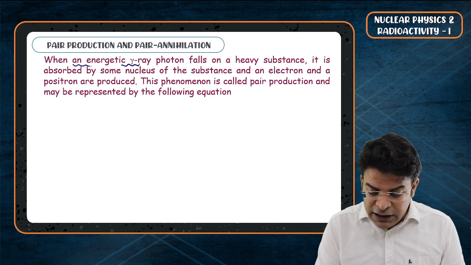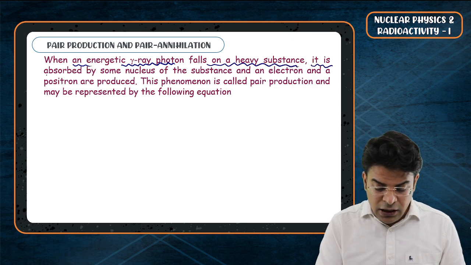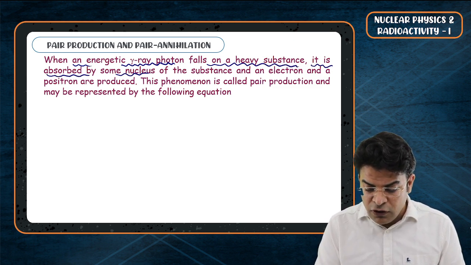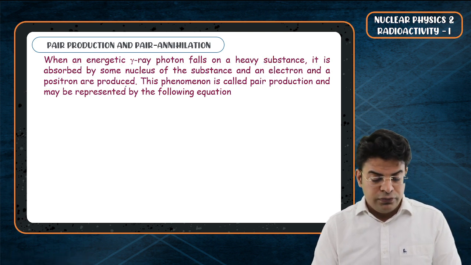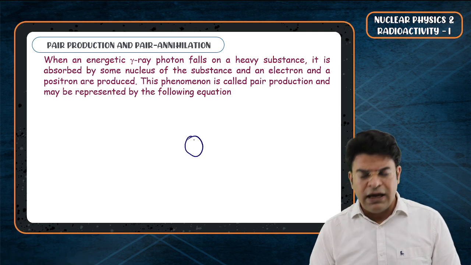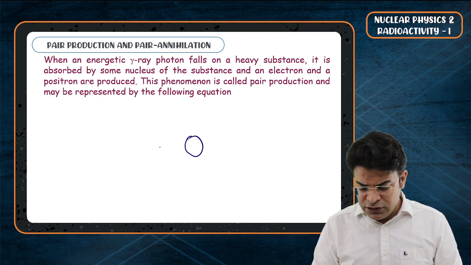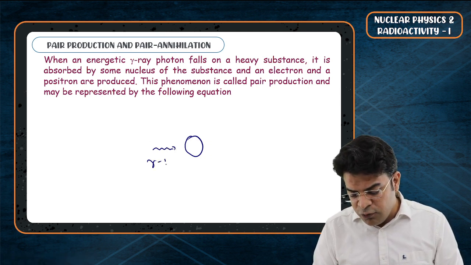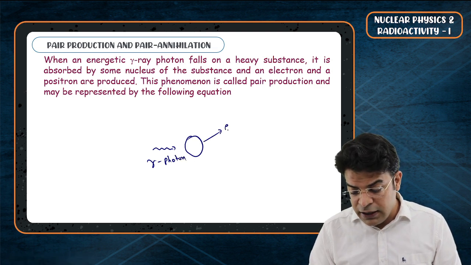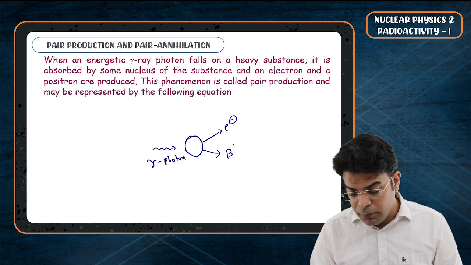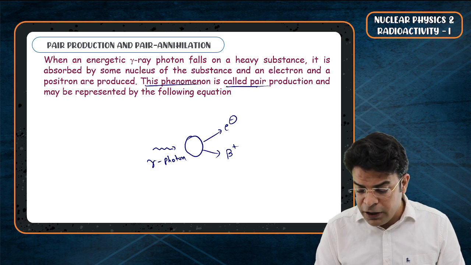So when an energetic gamma ray photon falls on a heavy substance, it is absorbed by some nucleus of the substance, and an electron and a positron are produced. So you have got a heavy nucleus. Heavy nucleus means large atomic mass. Sometimes a heavy nucleus absorbs a gamma photon, a high energy photon, and it gives out an electron and a positron. The positron symbol we use is beta plus. This phenomenon is called pair production.